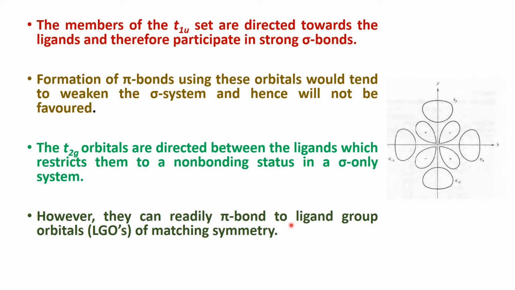Okay, these orbitals, that means dxy, dxz and dyz orbitals, which are non-bonding orbitals in the sigma bonding in octahedral complexes, can readily form pi bonds to ligand group orbitals of matching symmetry.